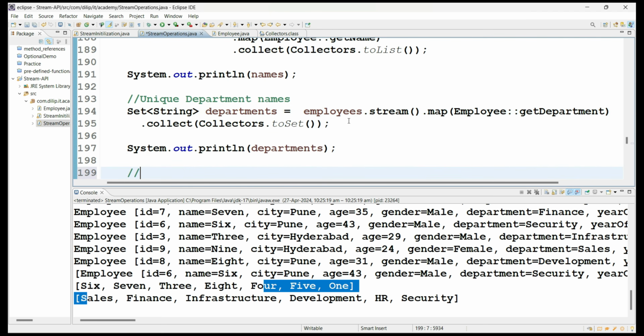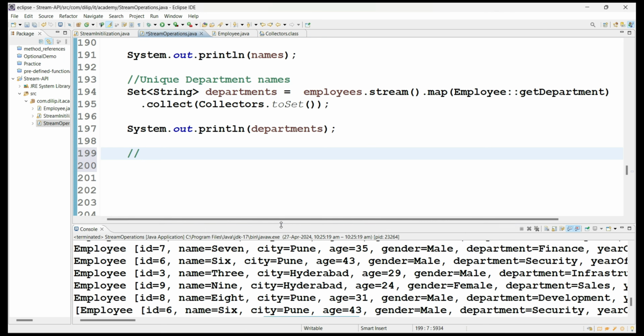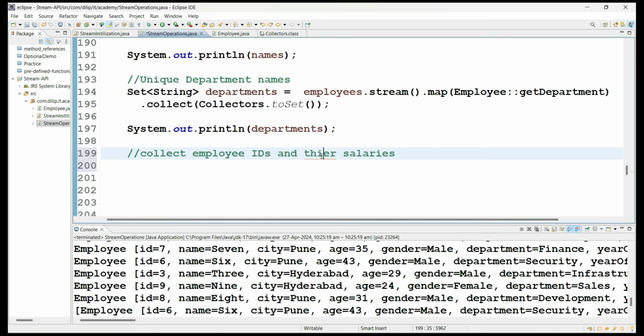Okay. So I will take a couple of other methods also, which are more popular as part of the Collectors class. So for example, I'll take one method with respect to map also. So for example, I'll collect employee IDs and their salaries. So that means my requirement here is, guys, I have to collect employee ID as a key and their respective salaries. As a hash map I have to collect employee IDs and their salaries as a map.